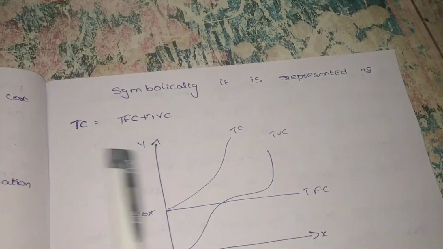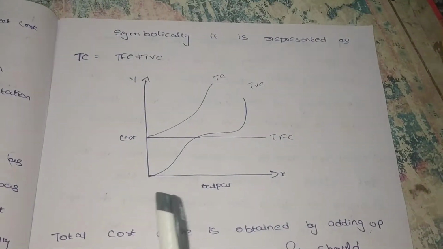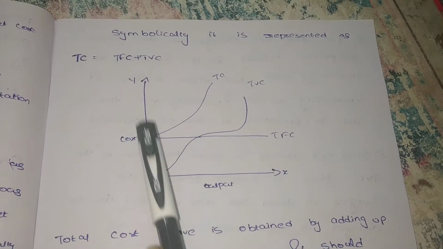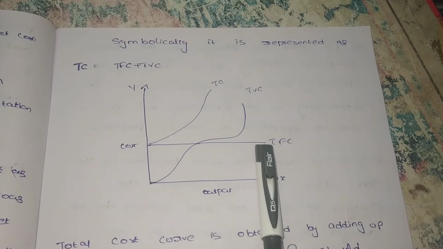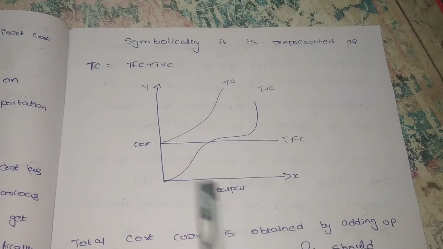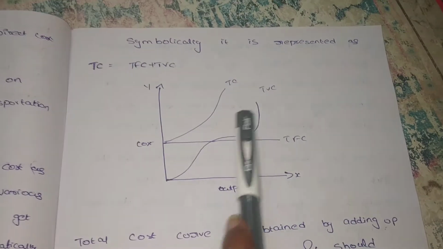Symbolically it can be represented like this in the diagram. This is the total variable cost curve. This is the total cost. This is fixed cost. Fixed cost is constant and the total variable cost varies based on the output, and total cost is completely dependent upon the variable cost and fixed cost.